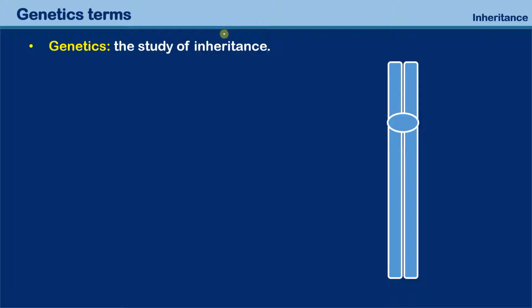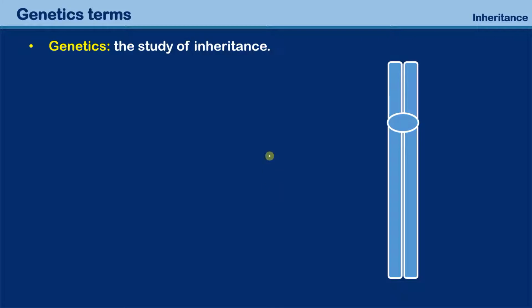So let's start off quite simple. What is genetics? Genetics is nothing more than the study of inheritance. And what is inheritance? It is the study of how characteristics are passed on from the parents to their children. And we are not only talking about human inheritance here, but the first systematic studies on inheritance were actually done on pea plants. Plants have certain advantages because they can be grown under controlled conditions.